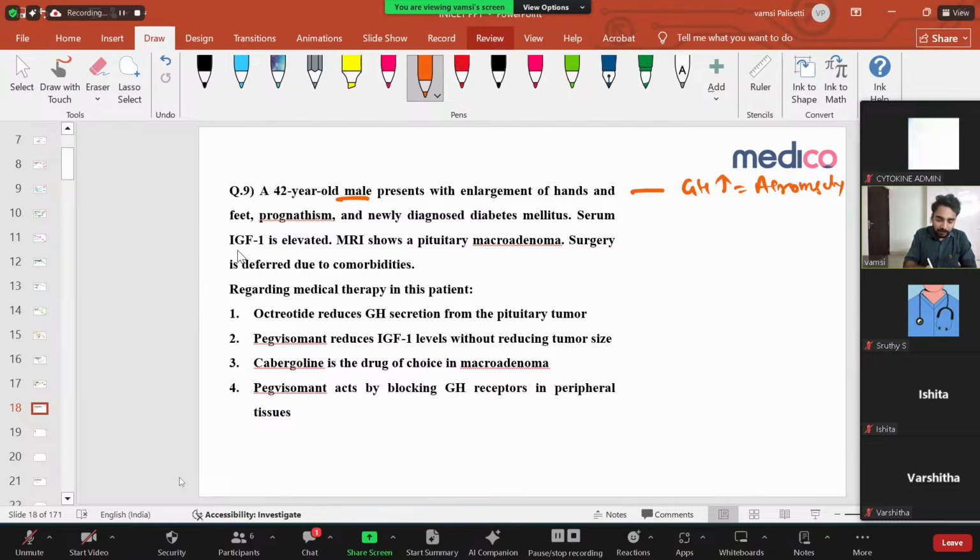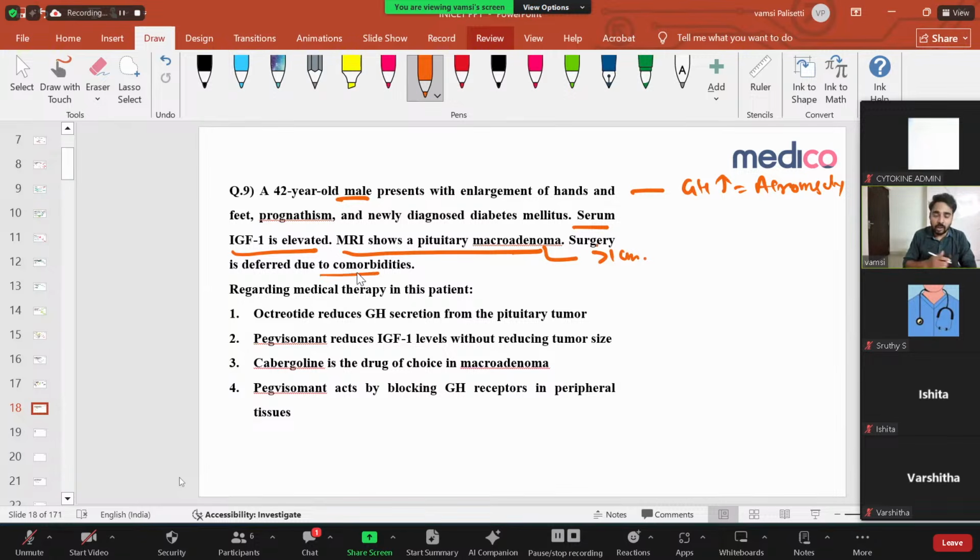Now serum IGF-1 is elevated. We discussed already that growth hormone exerts all its effects through IGF-1. Serum IGF-1 is elevated, which again shows acromegaly. MRI shows pituitary macroadenoma. I discussed in pituitary adenoma, the most common is prolactinoma, then non-functioning cells, and after that you have growth hormone secreting tumors also. Macroadenoma means more than 1 centimeter. Definitely you have to do surgery only. But surgery is deferred due to comorbidities. They cannot do the surgery.